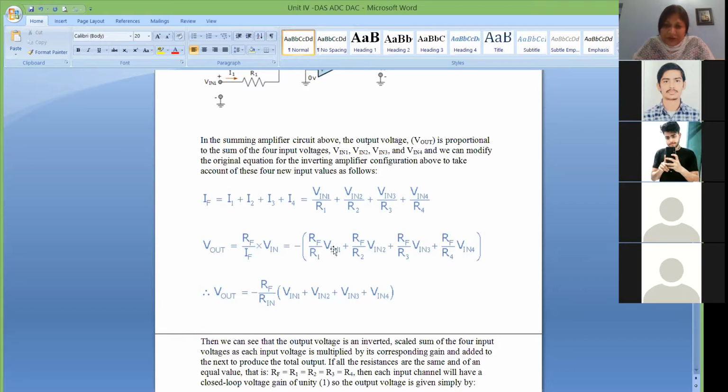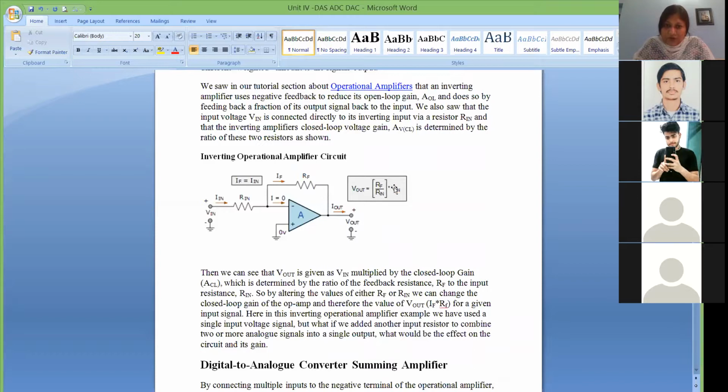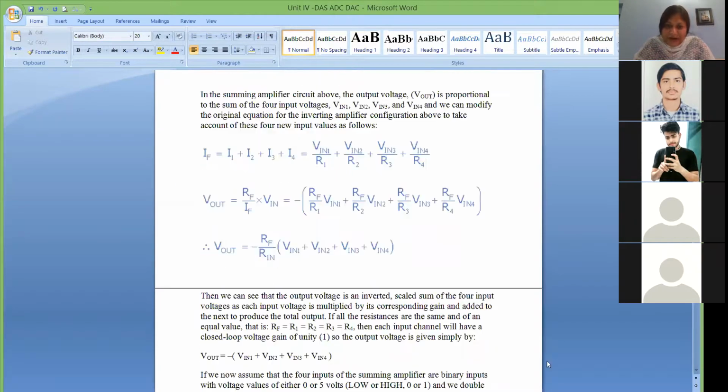Now here in the earlier case, there was only one input, so your output was RF by Rin into Vin, because only one Vin was there. But here there are 4 Vins, so there will be 4 quantities and these will be added. But because this is given to the negative terminal, your output will be negative.